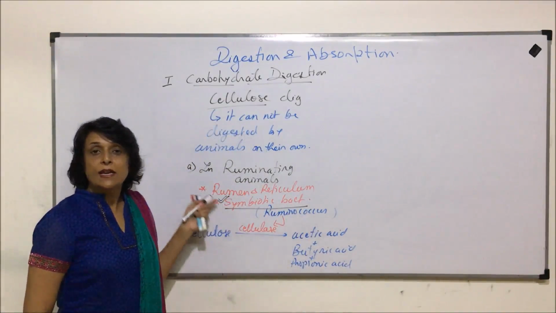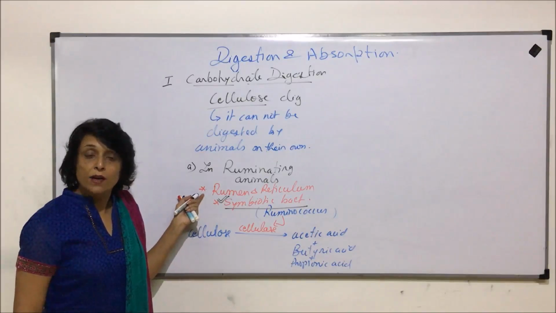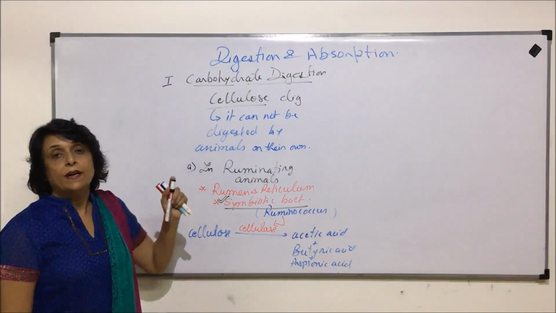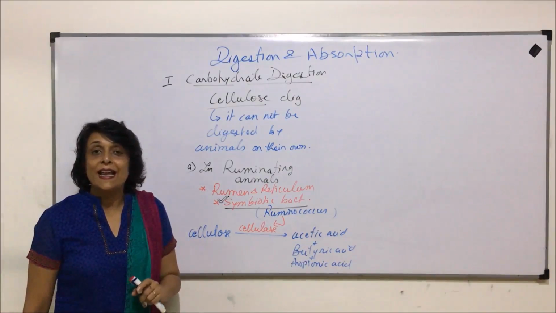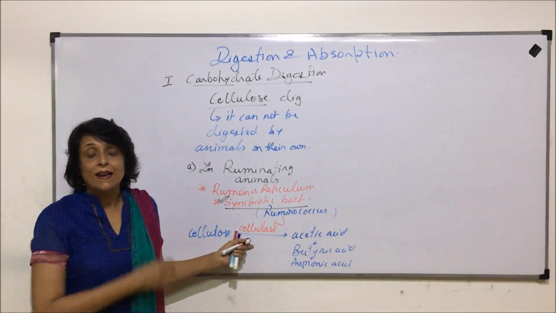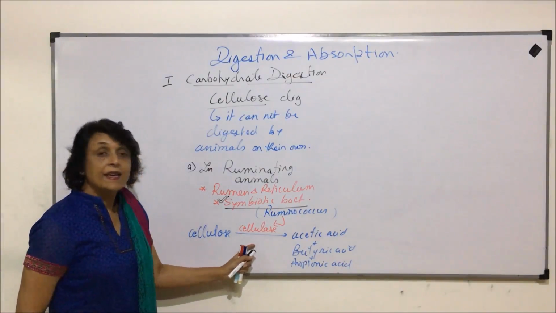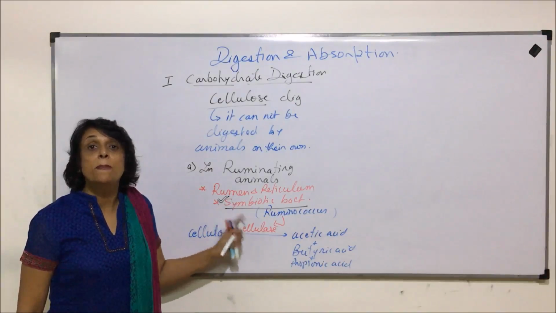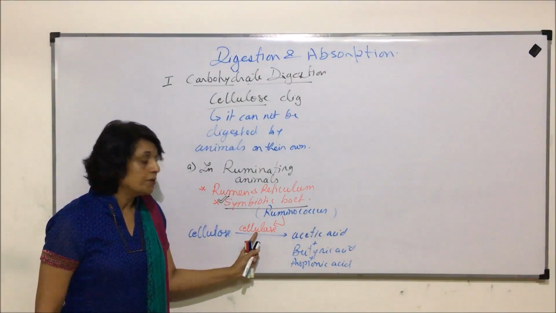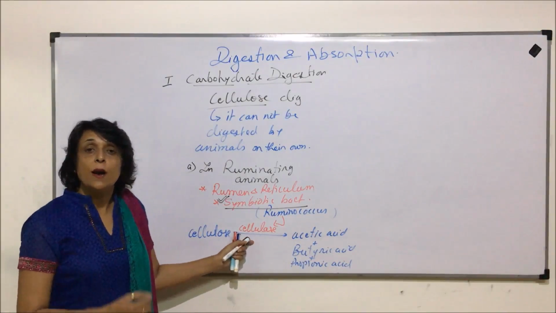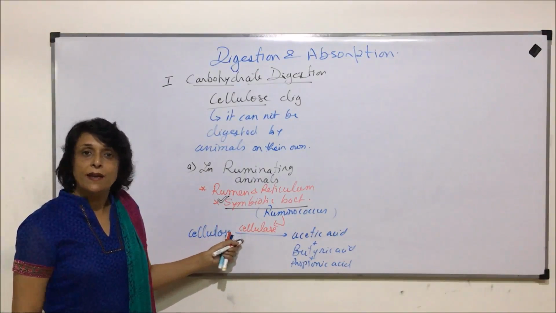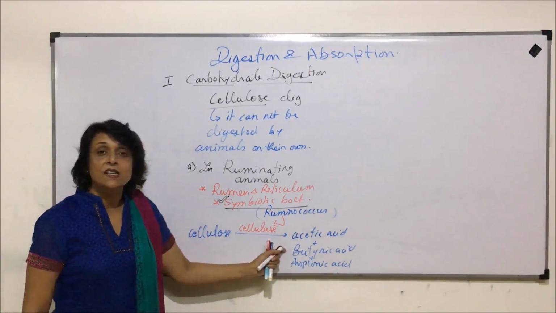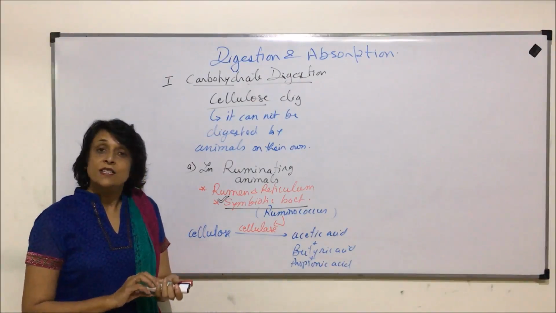Animal is not able to digest it on its own because in animals, the enzymes which are present can break the alpha glycosidic bonds, whereas cellulose has beta glycosidic bonds. So this cellulase is actually a beta amylase. It can break those bonds, and that is why it can help in digestion of cellulose.